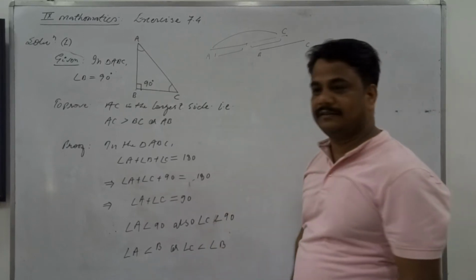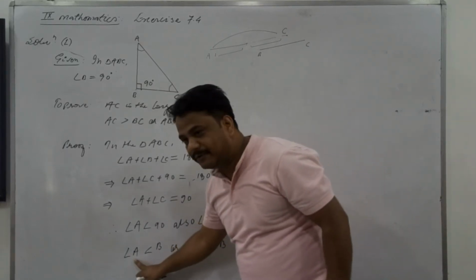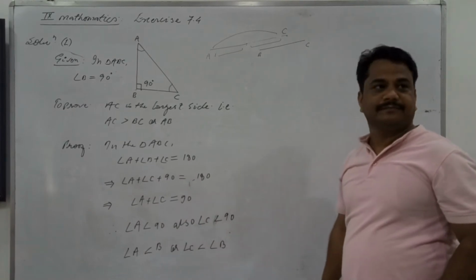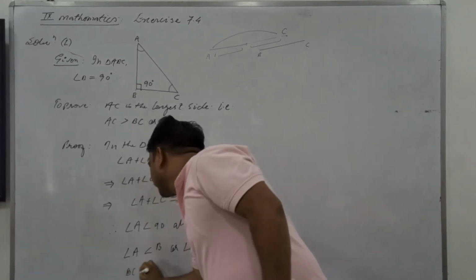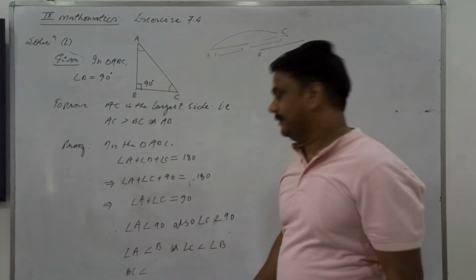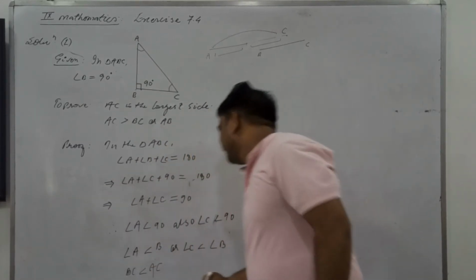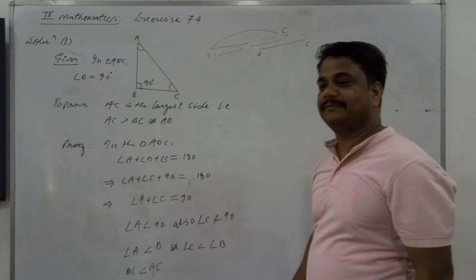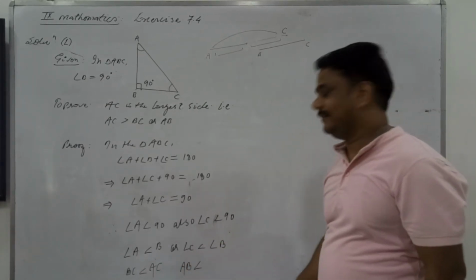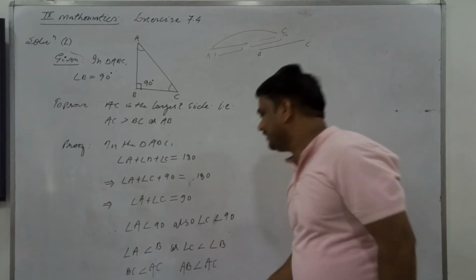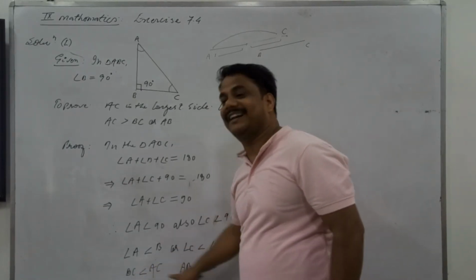What is the side opposite to angle A in the figure? BC. What is the side opposite to angle B? AC. What is the side opposite to angle C? AB. What is the side opposite to angle B? AC. You may see that BC and AB are both less than AC.